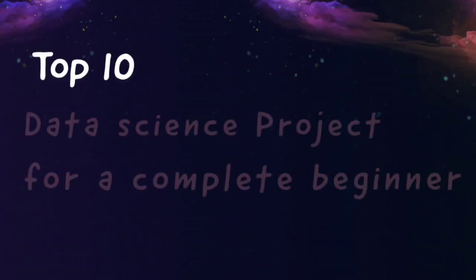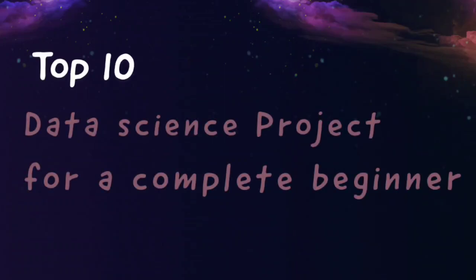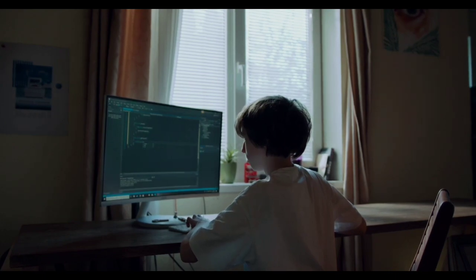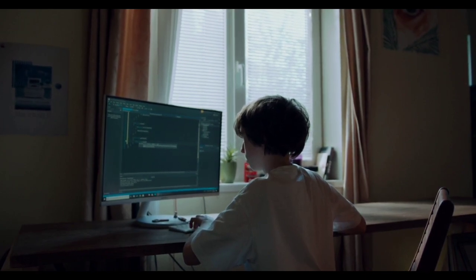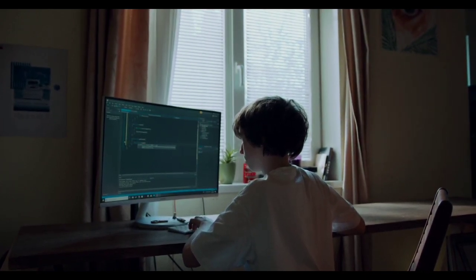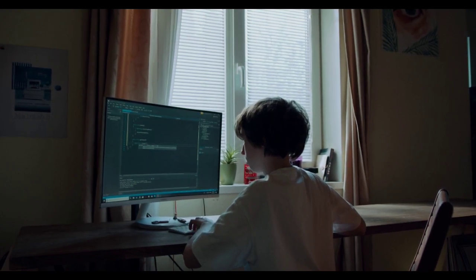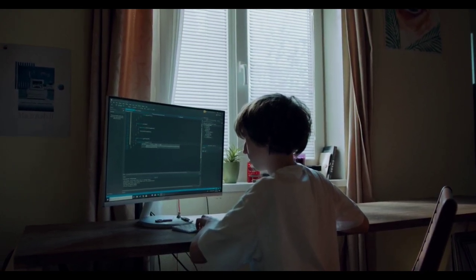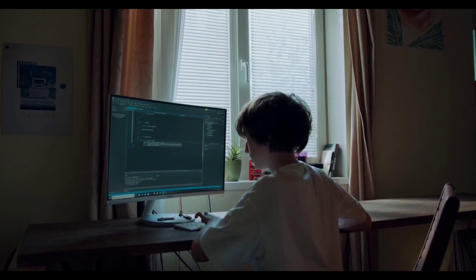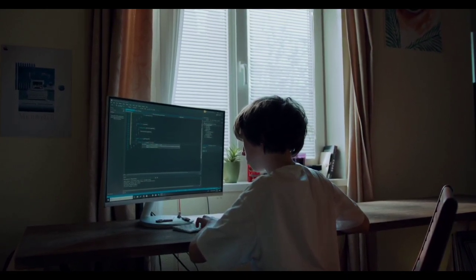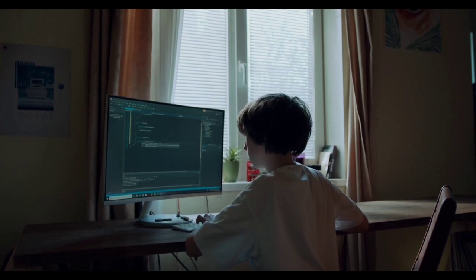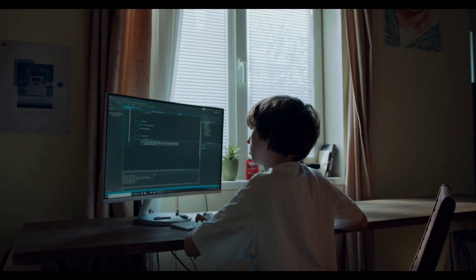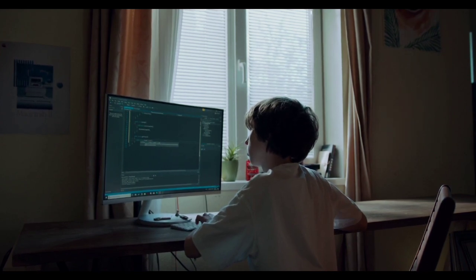Top 10 data science project ideas for beginners in 2023. As a beginner, understanding data science, a good understanding of the concepts involved, and gaining hands-on experience can be extremely daunting. One of the best ways to become good at data science or anything creative is by deliberately practicing the acquired skills and doing a data science project. In this video, we have explained the top 10 data science project ideas that every beginner must be aware of. Watch the full video to know more about data science project ideas for beginners.